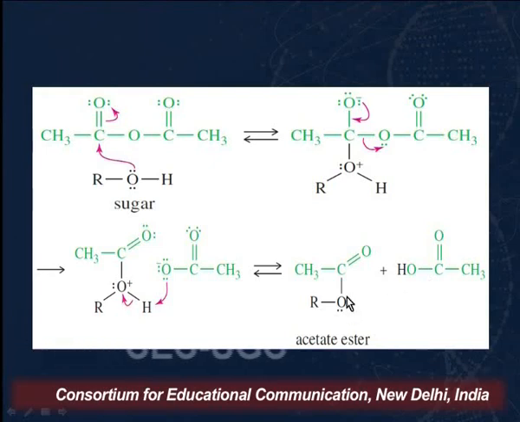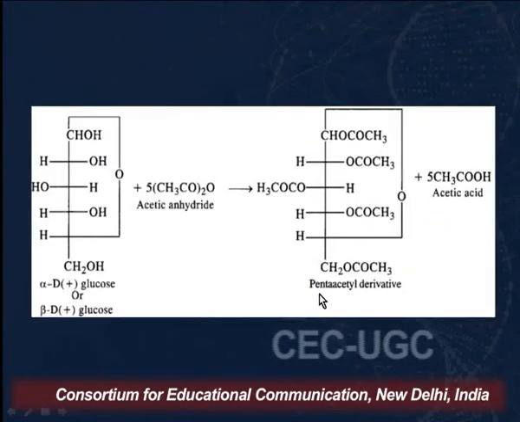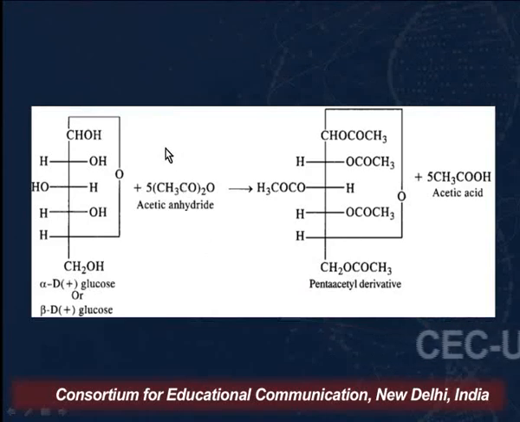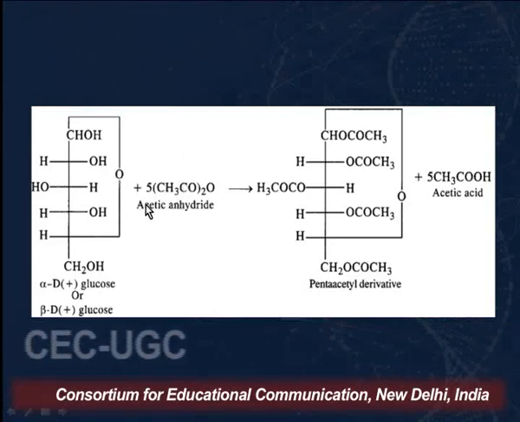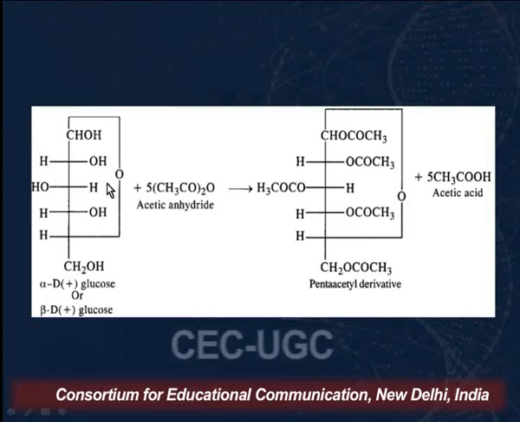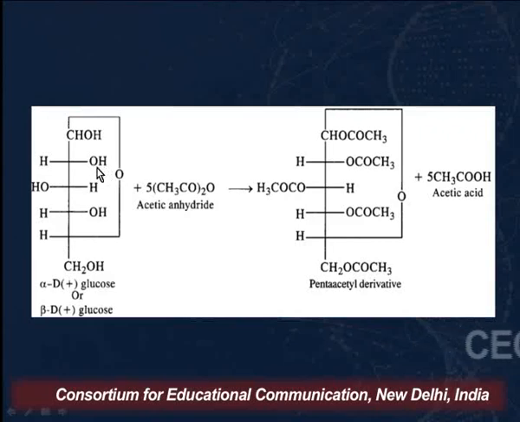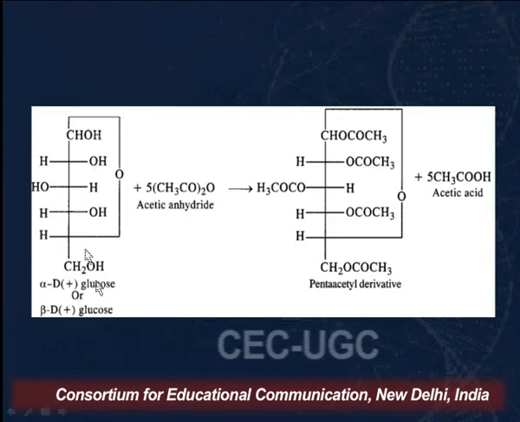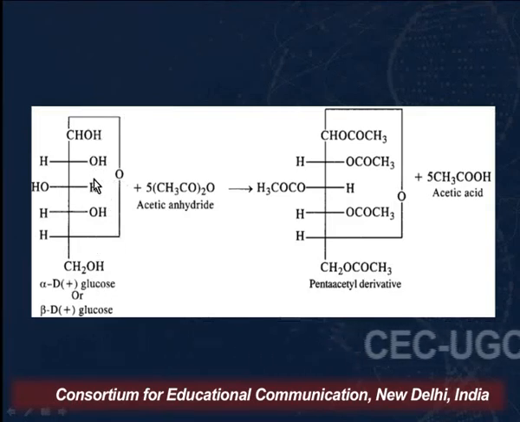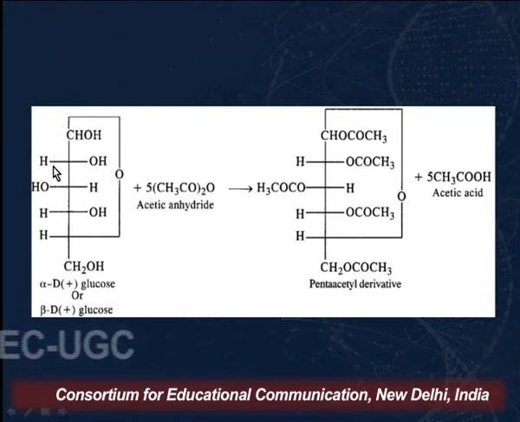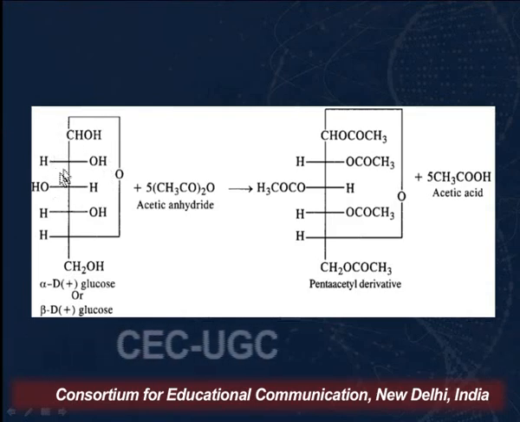So what we find is that when we carry out the reaction of glucose, the cyclic form of glucose, and this is the alpha anomer. How will you remember which is an alpha anomer? If the OH, please remember, is on the right hand side, or if the OH is inside the ring, we say it is the alpha anomer. If this OH was on this side, we would have said that this is the beta compound.